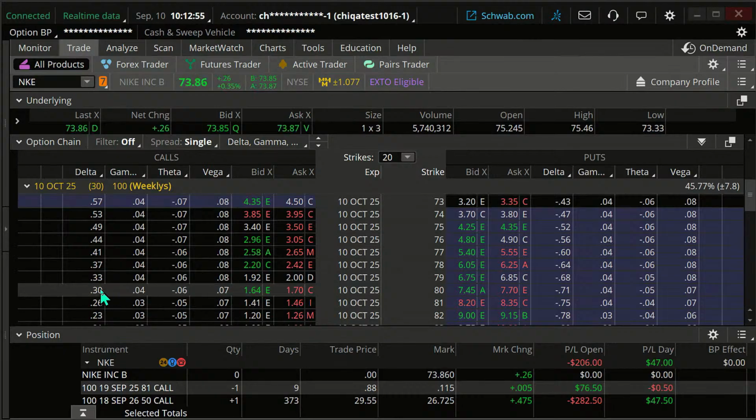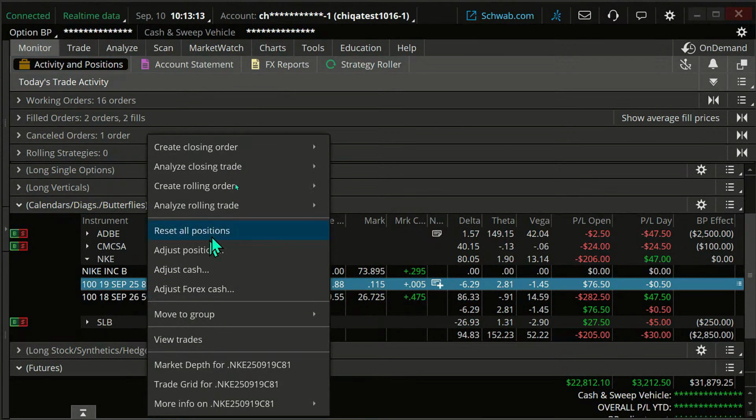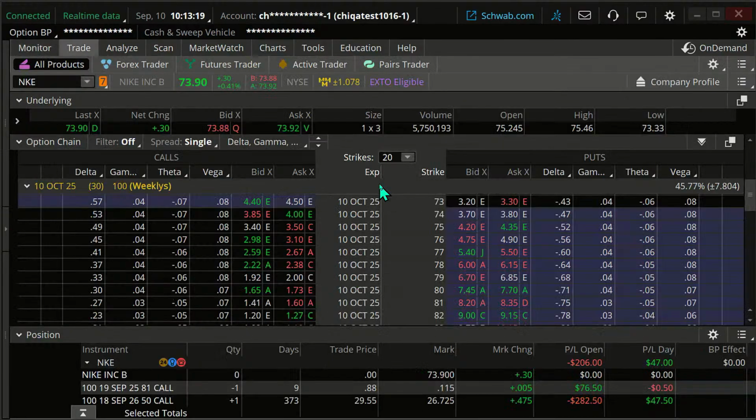Now, we're going to be able to sell that for roughly $164 or so. Okay, so let's just take note of that. That's 10th of October, $80. 10th of October, $80. Let's go back here and let me just show you how we can roll this. I'm going to right-click on the one I roll. I right-click on that. I'm going to create a rolling order. I'm going to click on this.